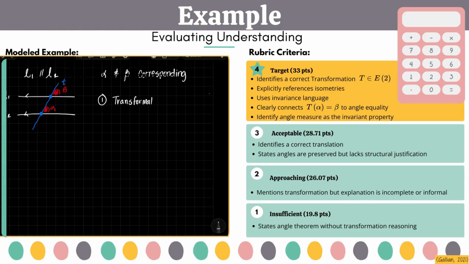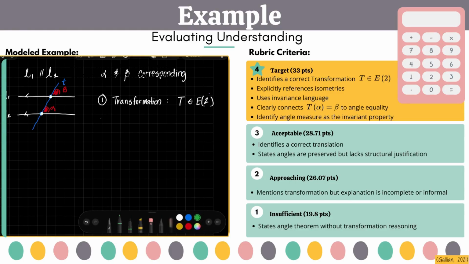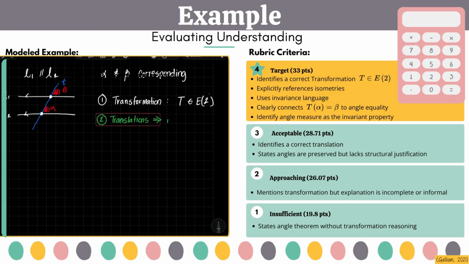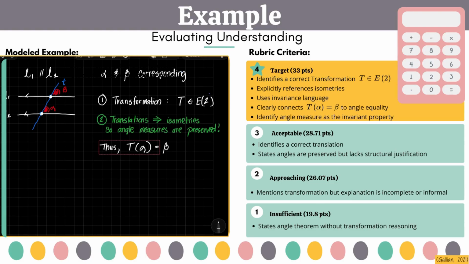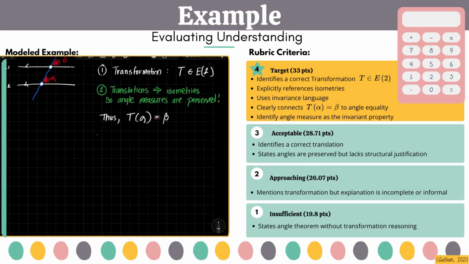We first need to define an element where the transformation is T in E2 as a translation mapping one intersection point to another. Since translations are isometries, we know the angle measures are preserved. Thus, T of alpha equals beta.